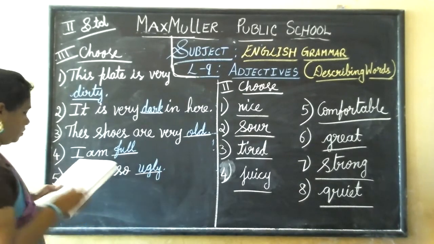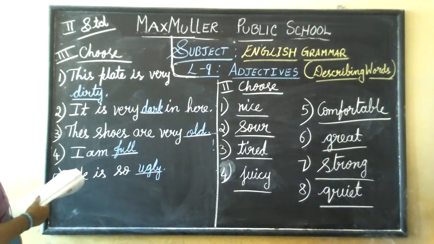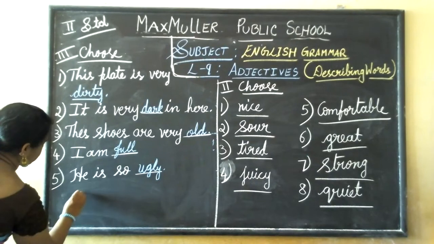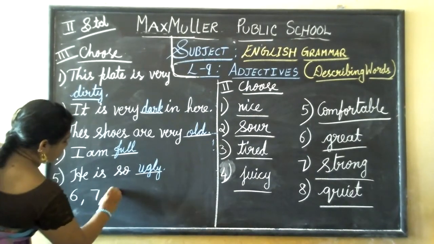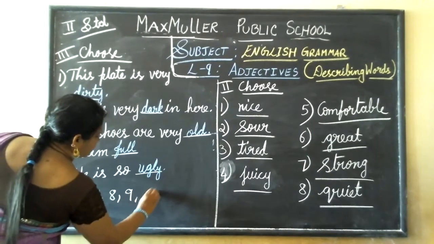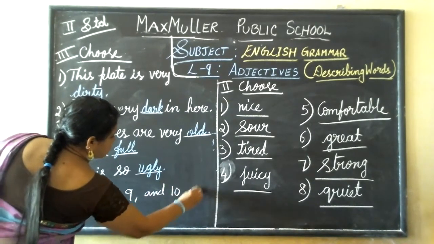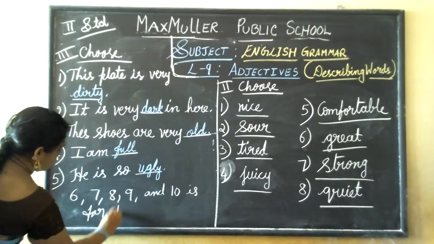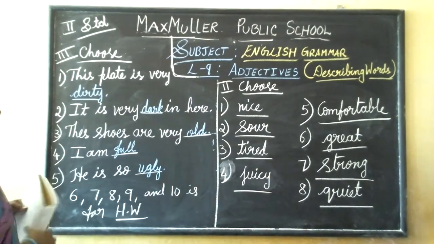Okay. Now 6, 7, 8, 9, 10, the remaining 5, you have to do as homework.